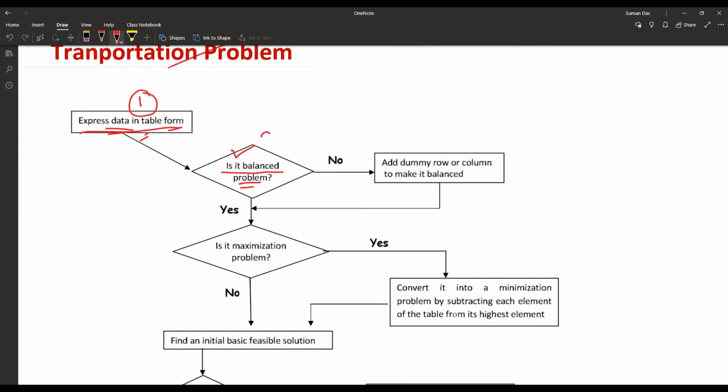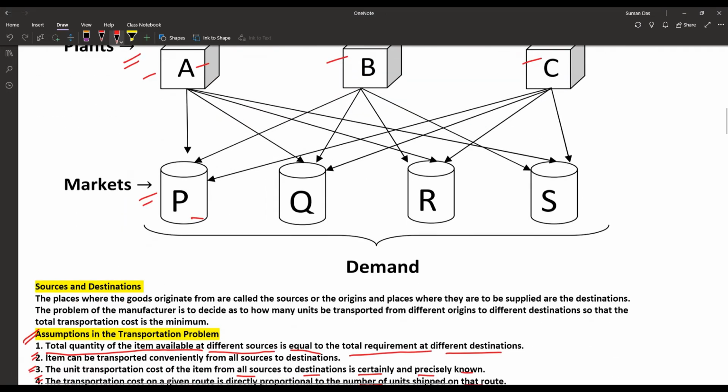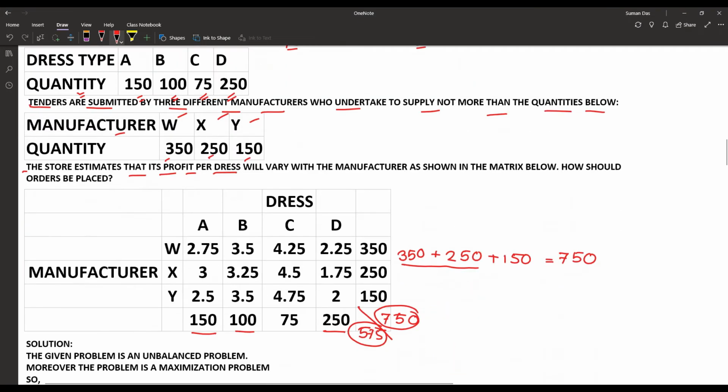Second checking, what we have to do: if that is a balanced problem, then there is no problem. But when it is not balanced, that means we have to add a dummy row or dummy column to make it balanced. As here in the given problem, the problem is not balanced, so we have to make it balanced.